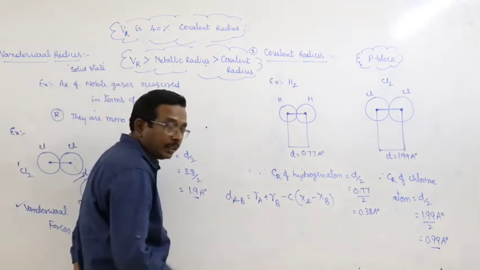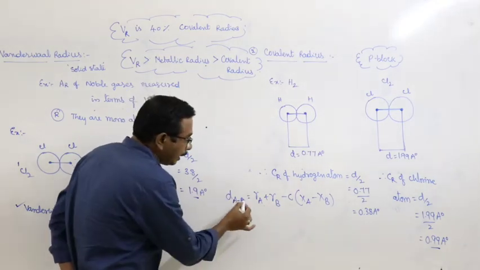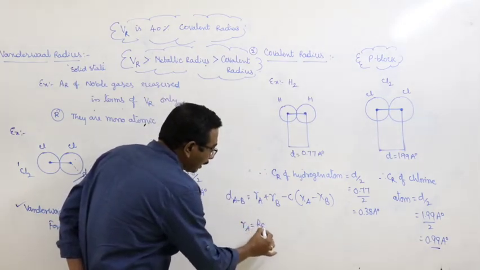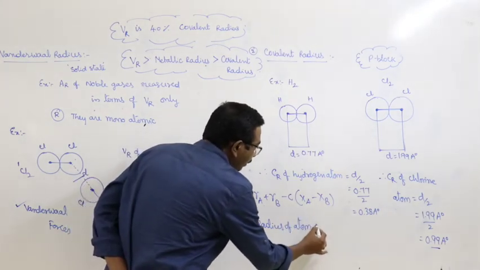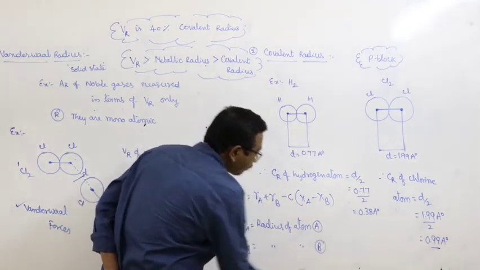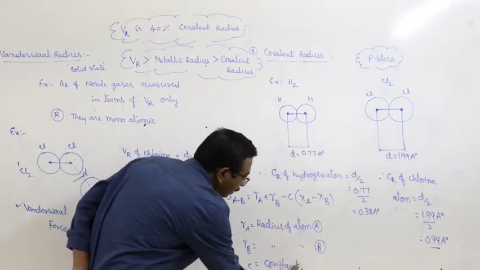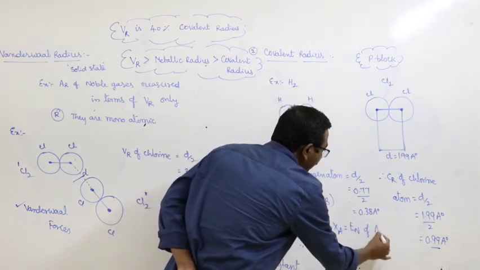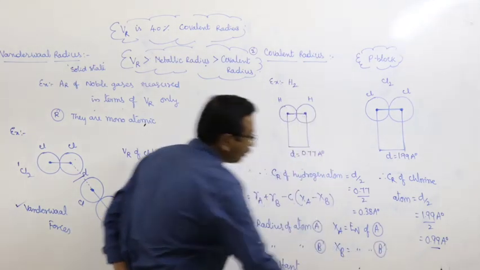DAB means the distance between atoms A and B, the internuclear distance. RA is the radius of atom A, RB is the radius of atom B. What is C? C is a constant. What is XA? Electronegativity of atom A. What is XB? Electronegativity of atom B.